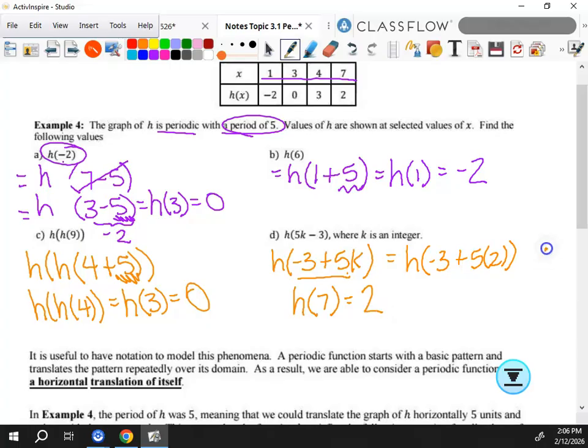So we had to think about this. This one was a different thought process than A, B, and C, right? So you have to figure out how you need to manipulate it to make things work. Like it didn't ask me what k is, but I needed to figure out what k would make sense so that I can get a number from in there. Okay? Ask me questions. Anything from anybody? Nope, we good? All right.